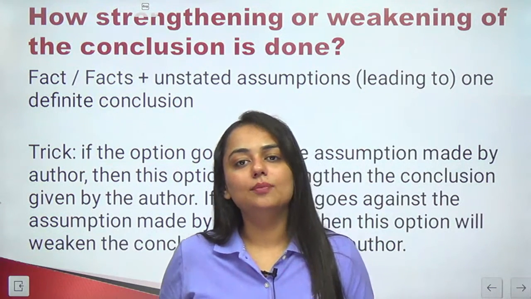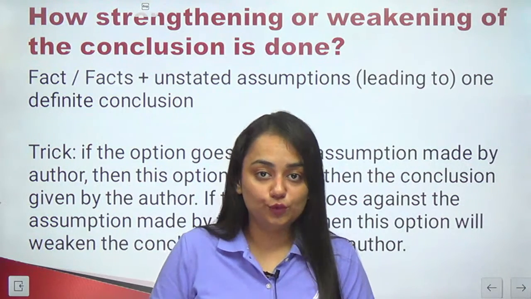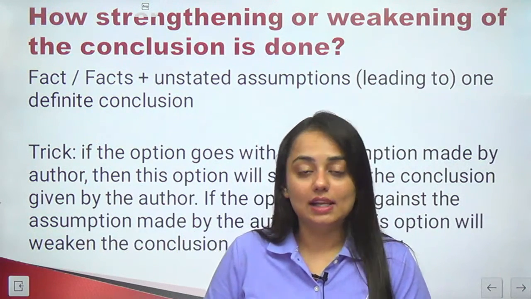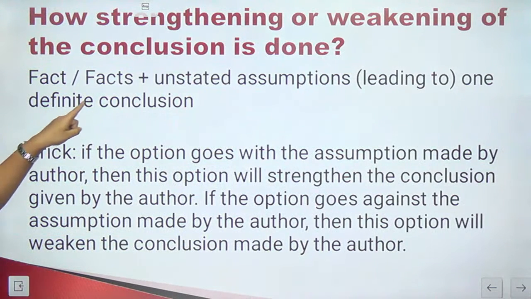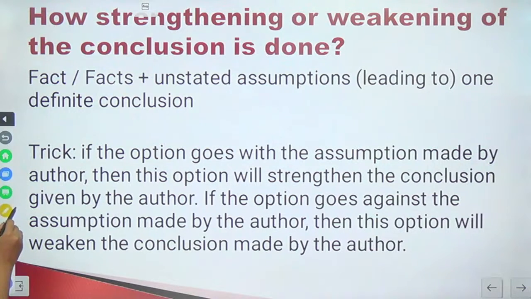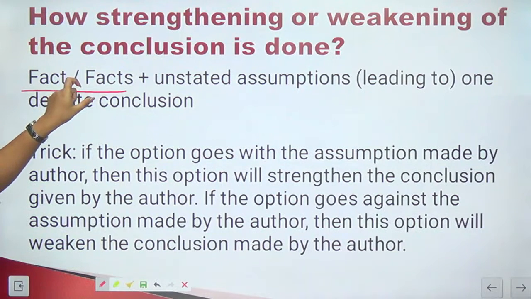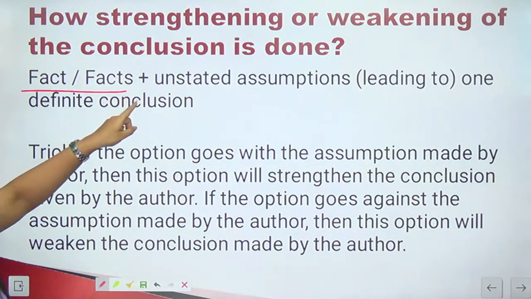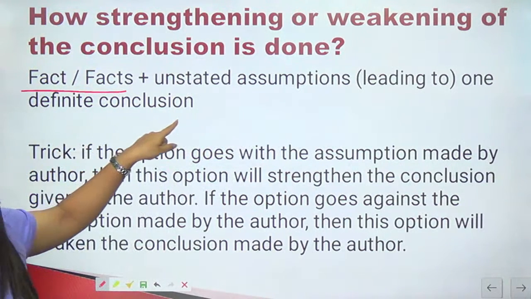There can be other forms of asking the same question, but you will have to comprehend the question first before selecting the answer. So fact or facts, which I've already told you. It can be one fact or a number of facts, that is a number of statements, with unstated assumption leading to one definite conclusion.